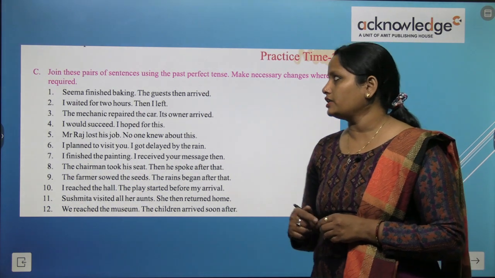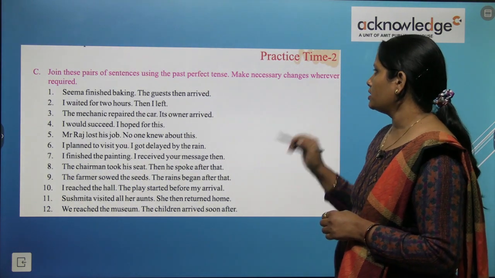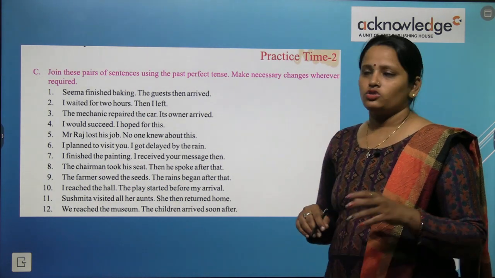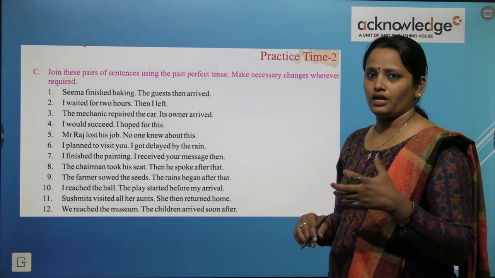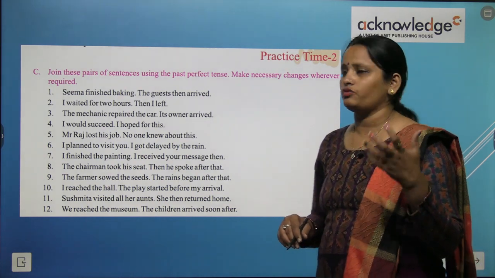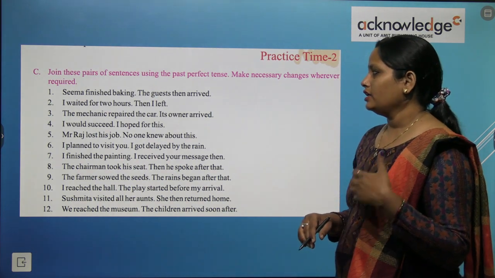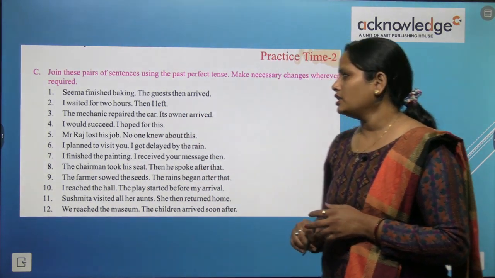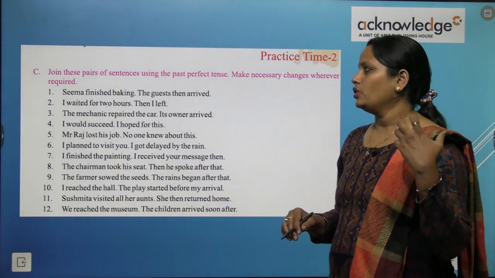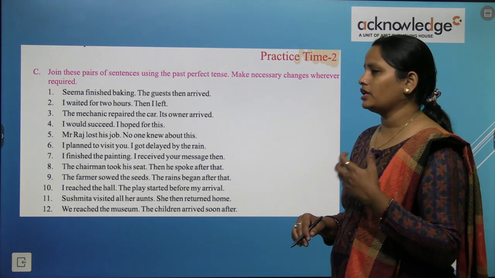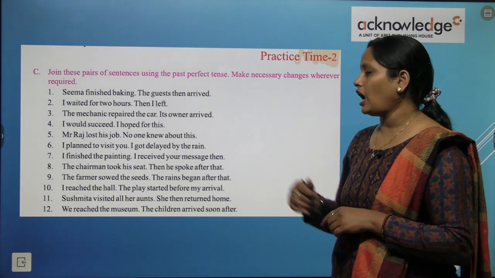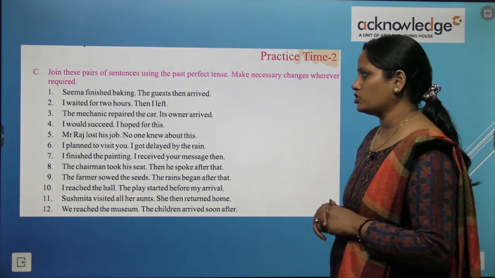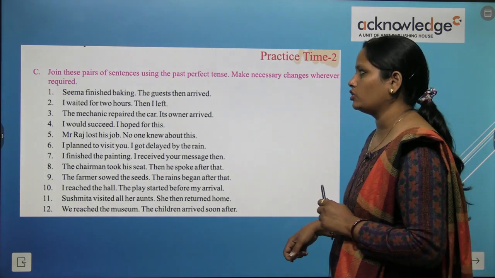Now join this pair of sentences using the past perfect tense. Make necessary changes wherever required. Shima finished baking. The guests then arrived. So Shima had finished baking. Then the guests arrived. I waited for 2 hours. Then I left. I had waited for 2 hours. Then I left. So children, we have done the 2 questions, and the rest is your homework you have to do on your own.